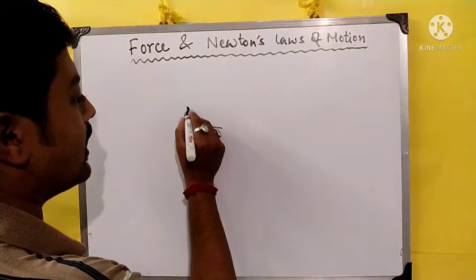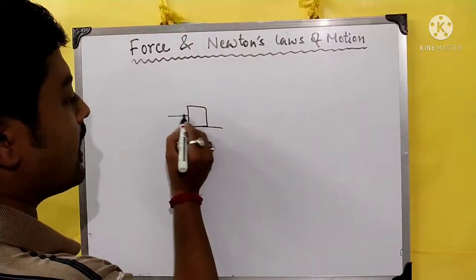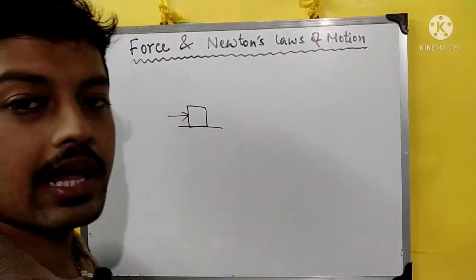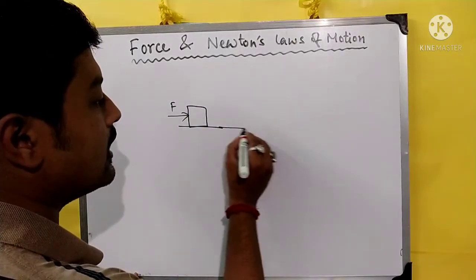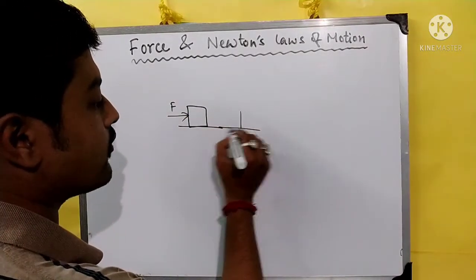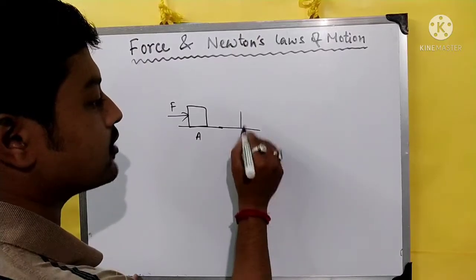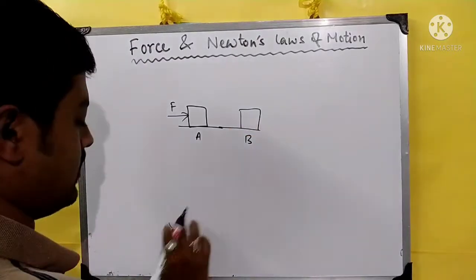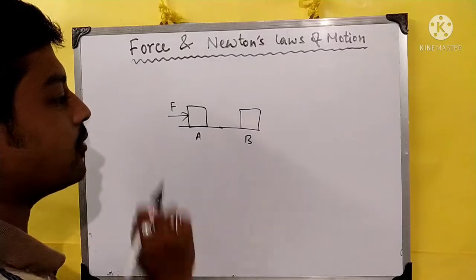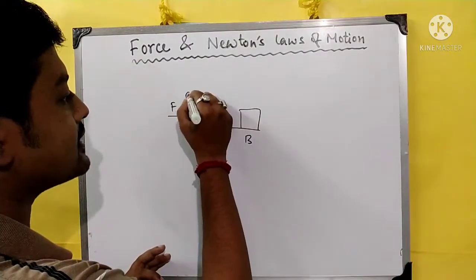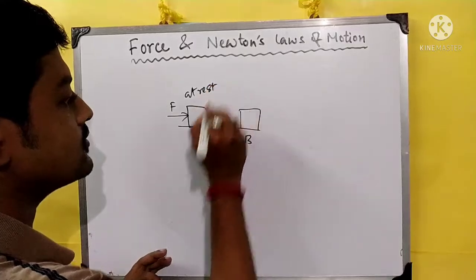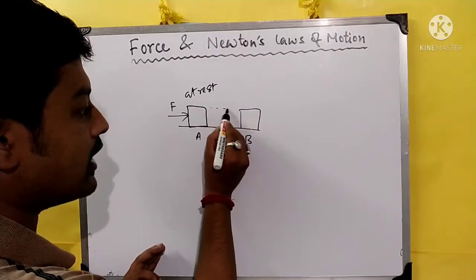See, there is a body and we are applying force on that body, and now it is moved from position A to position B. That means the body was initially at rest, but now it is moving.